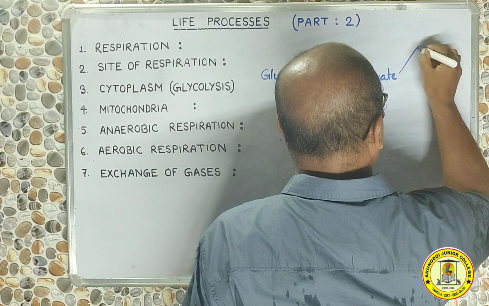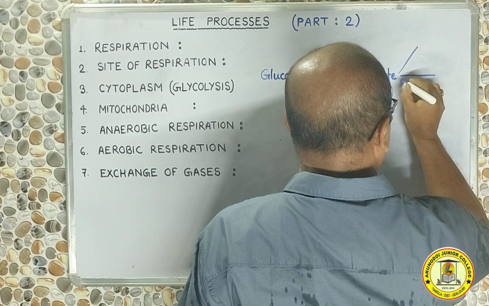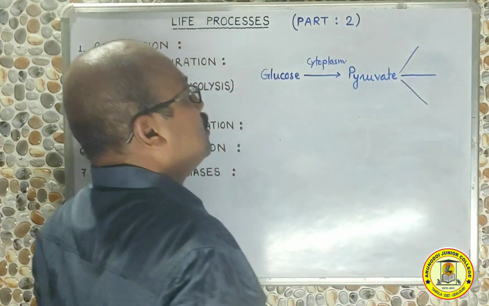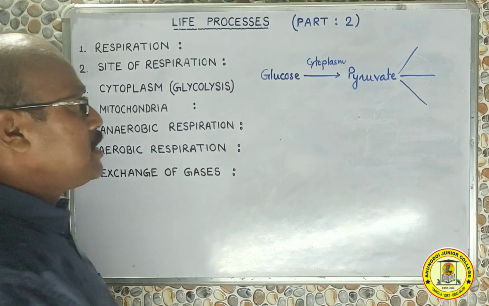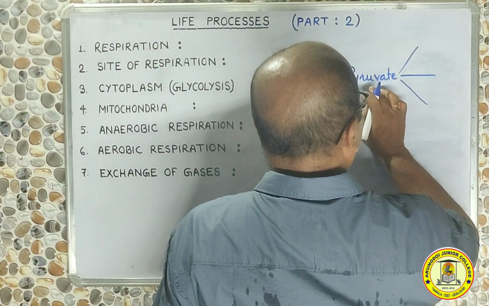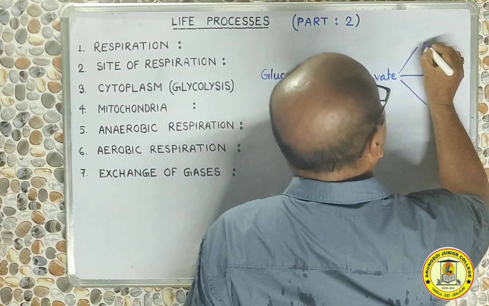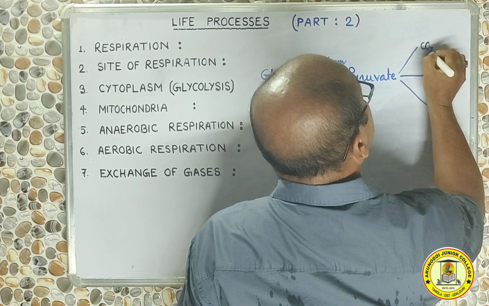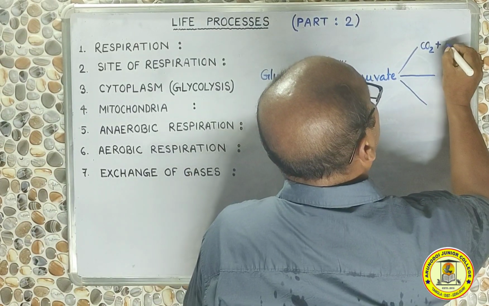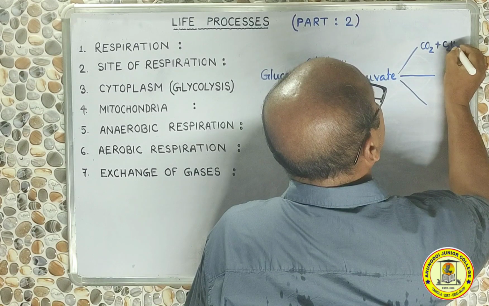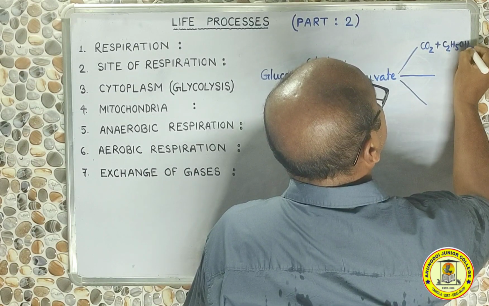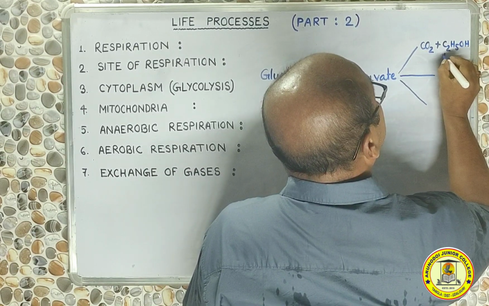Now pyruvate has three different ways. The first way is that this pyruvate molecule can break down to carbon dioxide and ethyl alcohol, C2H5OH, plus energy.